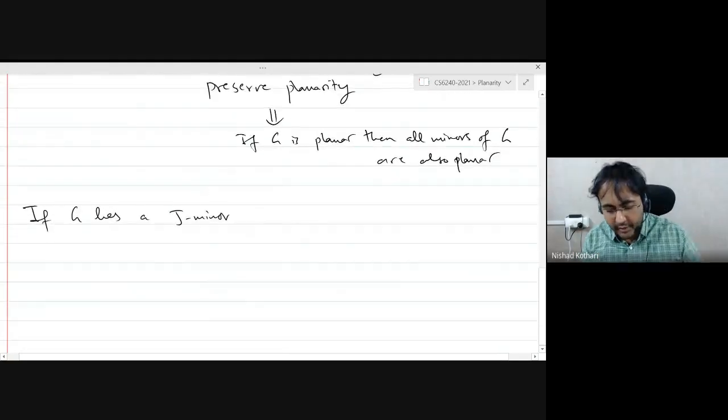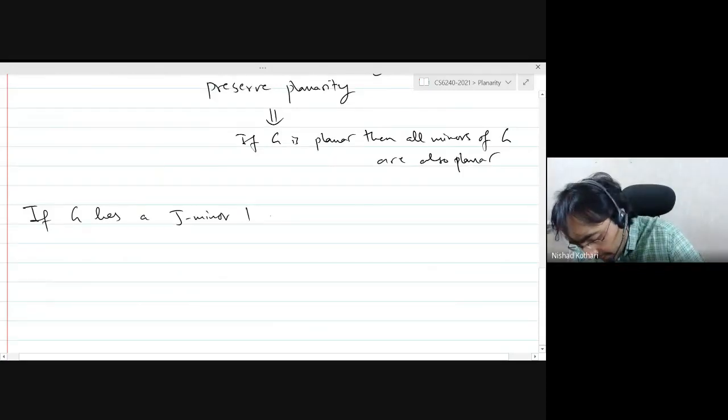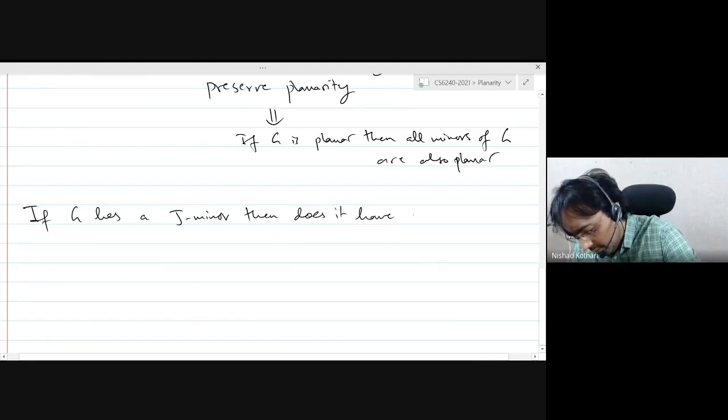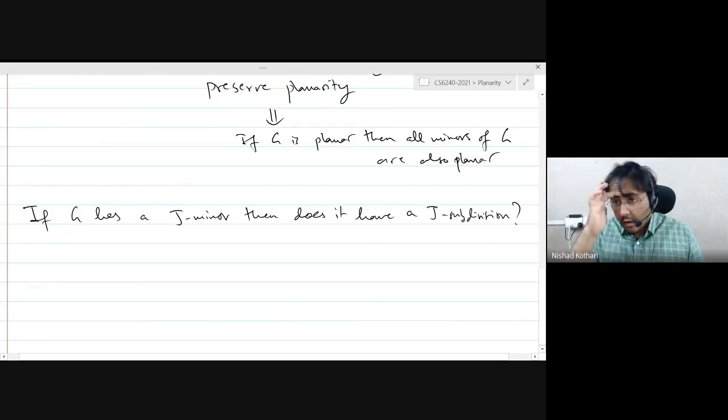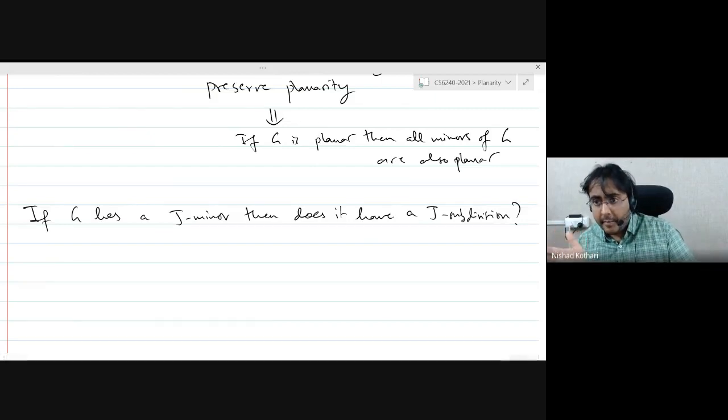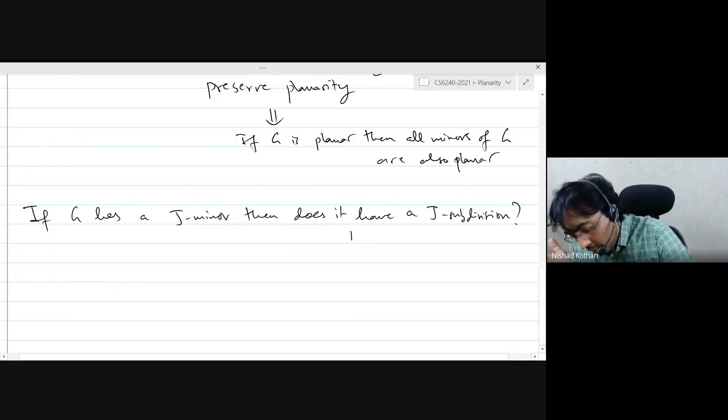If a graph G has a J minor, then does it have a J subdivision? We've already seen the answer to this. The Peterson graph has a K5 minor, but it does not have a K5 subdivision, right? So, no. In general, the answer is no.